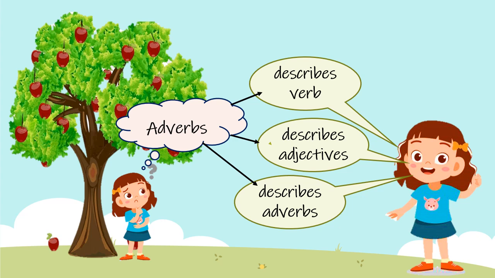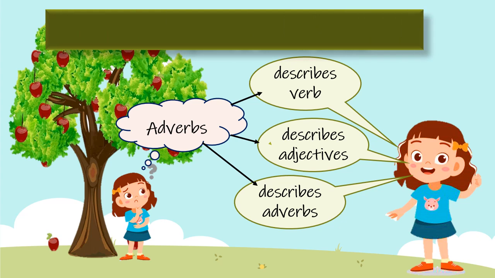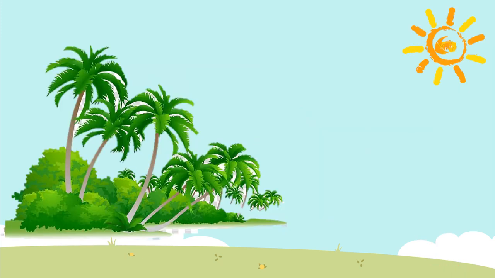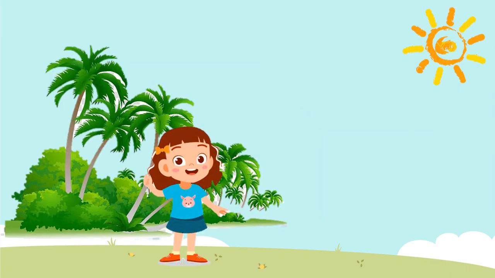Okay, now I believe the definition is clear. Now let's revise. An adverb is a word that adds to the meaning of a verb, an adjective, or another adverb. Is it clear, children? Now I believe the definition of adverbs is clear to you all.